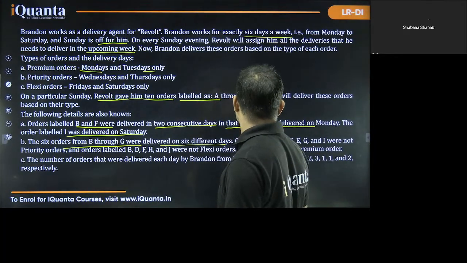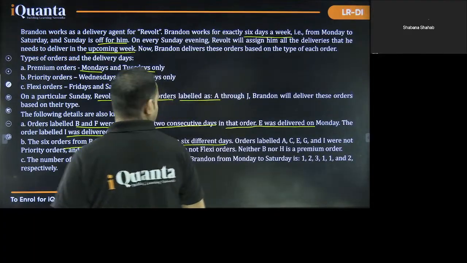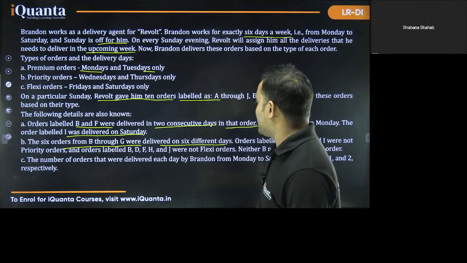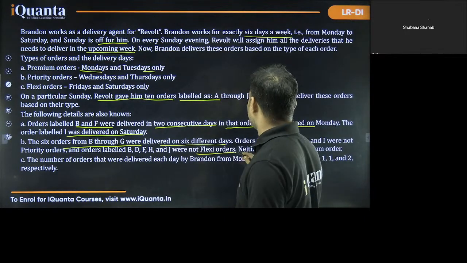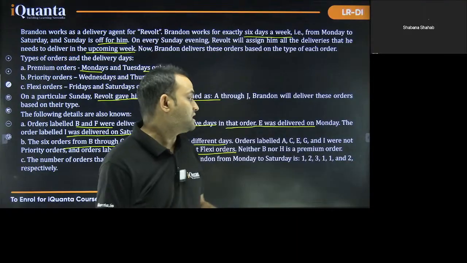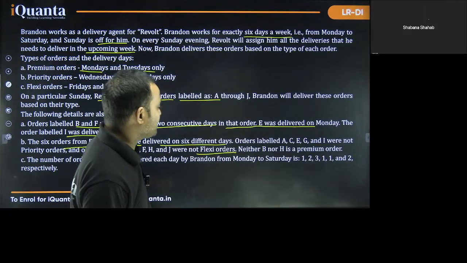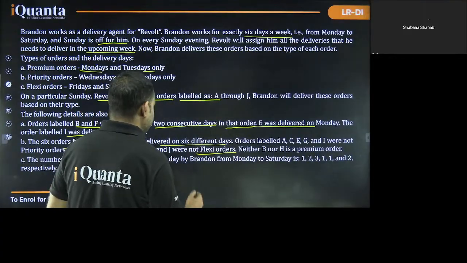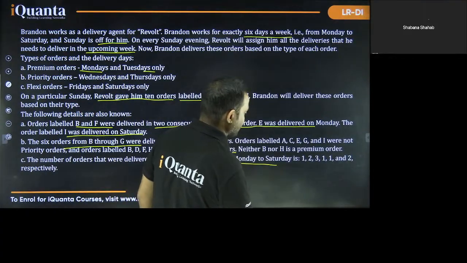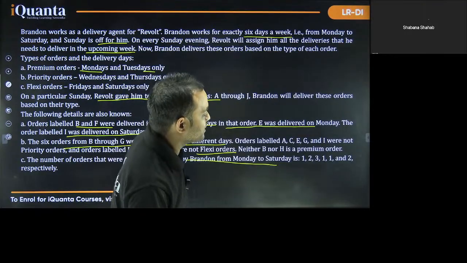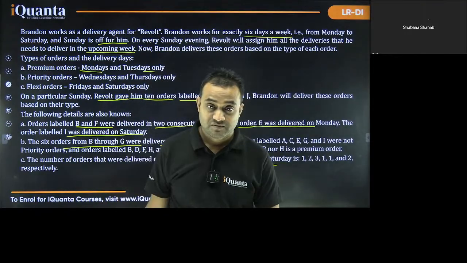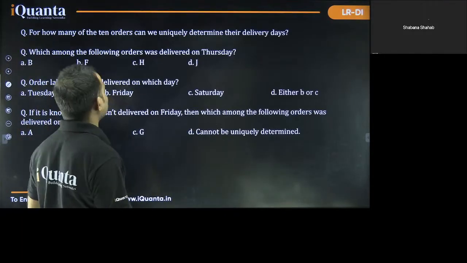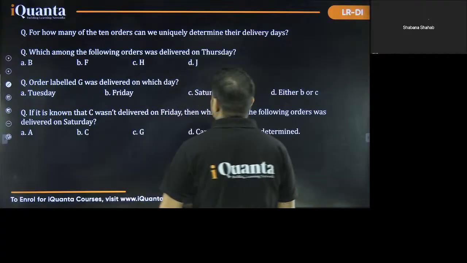Orders labeled A, C, E, G, I were not priority orders, and the orders labeled B, D, F, H and J were not flexi orders. So these are really helpful information. Neither B nor H is a premium order. The number of orders delivered each day by Brendan from Monday to Saturday is 1, 2, 3, 1, 1 and 2 respectively. Now, if we read all the questions, we will get a better idea about the difficulty level of this set.